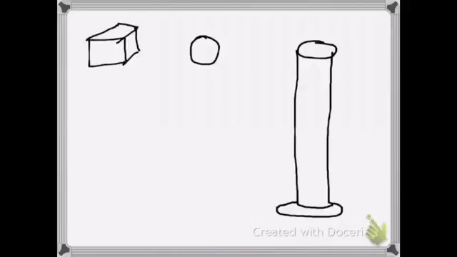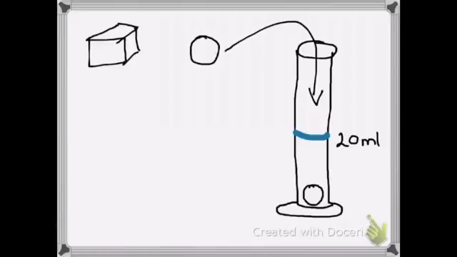For instance, if I have water that is at a set height, let's say it's at 20 milliliters, and I add my marble to the water, then the water is going to go up. Okay, so now my water level with the marble in it will rise.